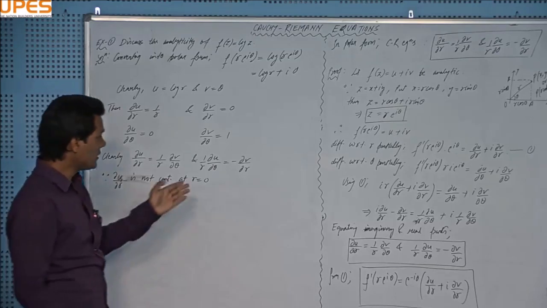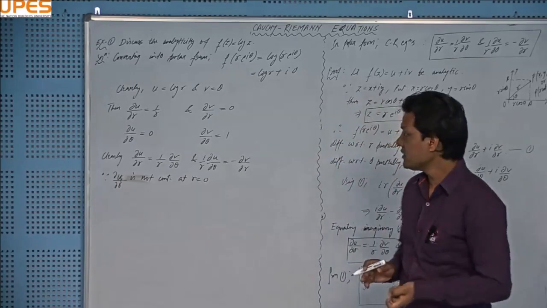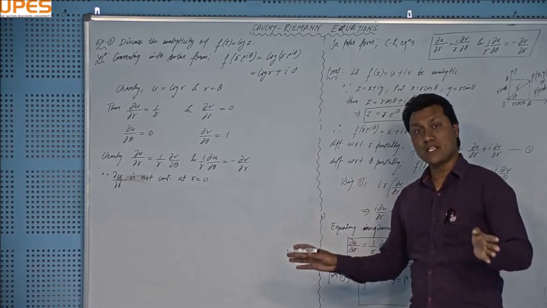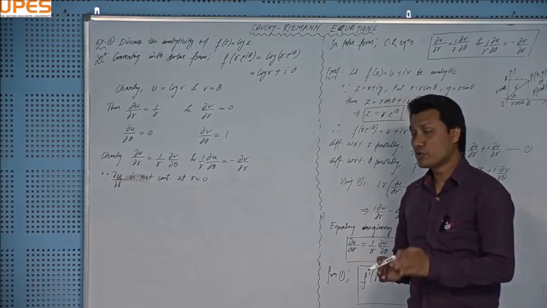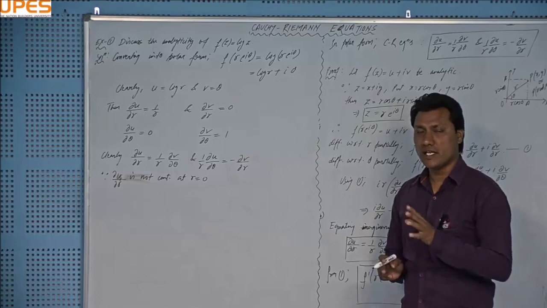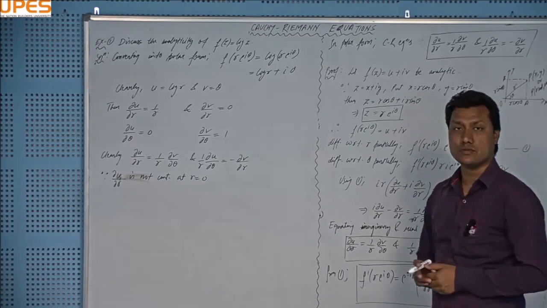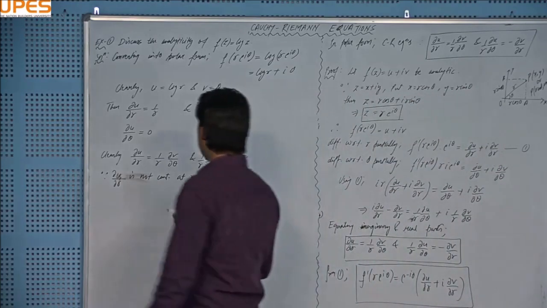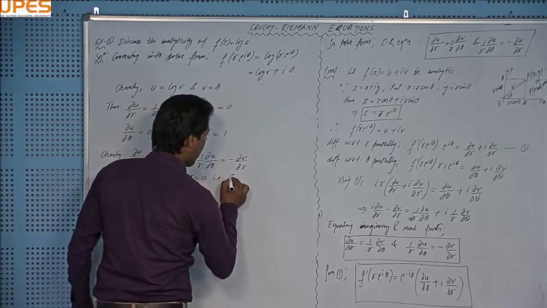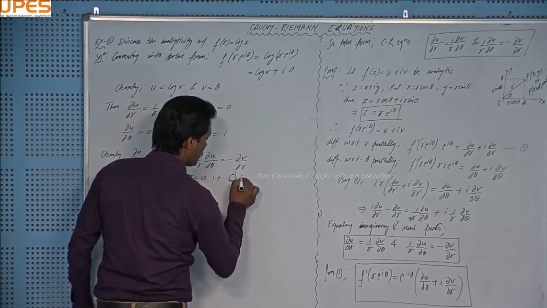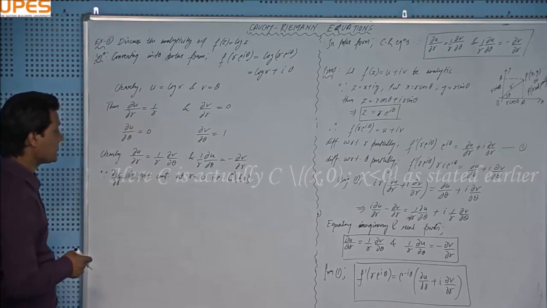So the result will be that their intersection, meaning CR equations are satisfied for the whole complex plane, but the continuity criteria is satisfied for the whole complex plane except the point z equal to 0, right? So we'll exclude that point and we'll say that the function is analytic over the complex plane except the point z equal to 0, right? That is C, the complex plane, and then 0 excluded from it. Meaning r equal to 0, you can say z equal to 0, right?